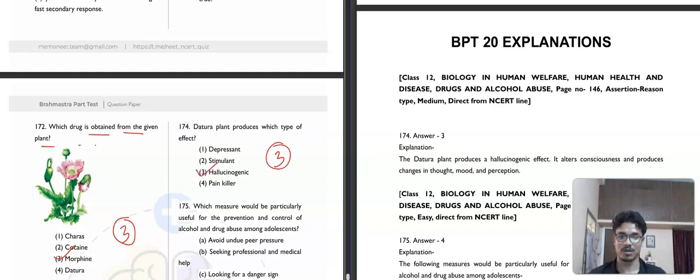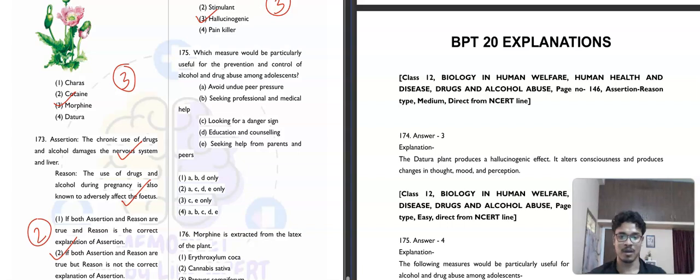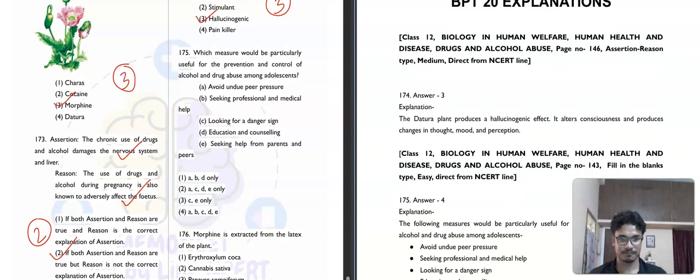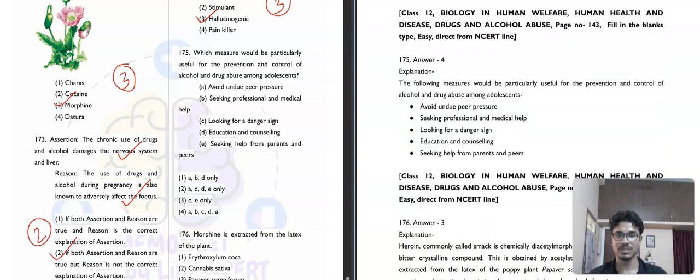Then question number 175. It is saying that which measure would be particularly useful for prevention and control of alcohol and drug abuse? Avoid undue peer pressure. This is correct. Seeking professional medical help, correct. Looking for danger signs, educational counseling, seeking help from parents and peers. So all are correct. So the fourth option is our correct answer.